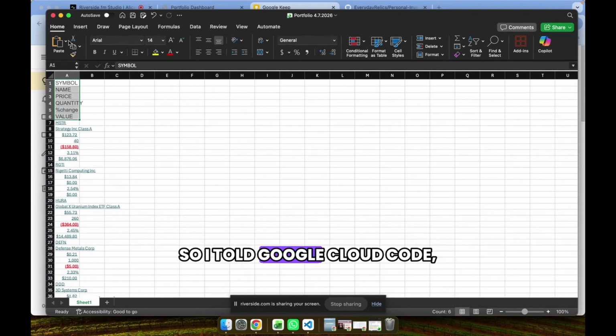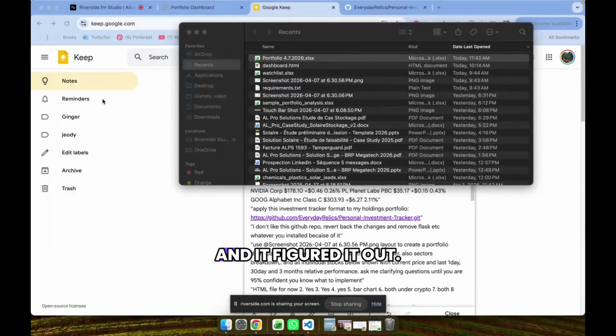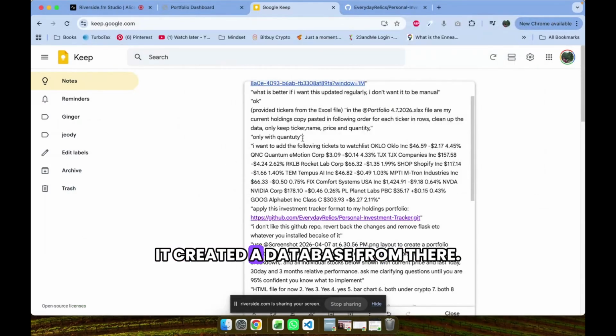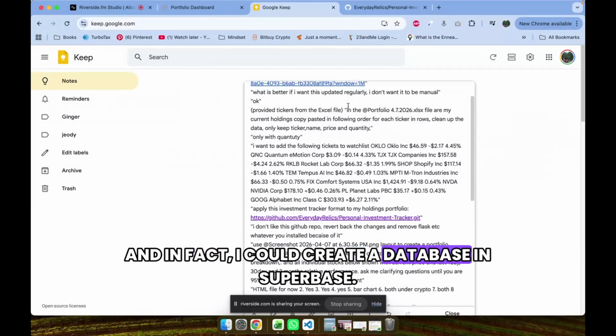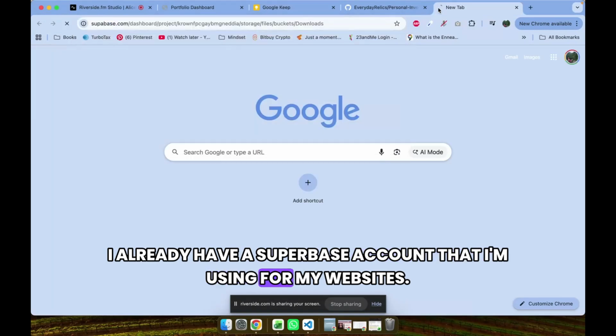So I told Claude Code to basically focus on that and parse it. And it figured it out. It created a database from there. And in fact, I could create a database in Supabase. I already have a Supabase account that I'm using for my websites.